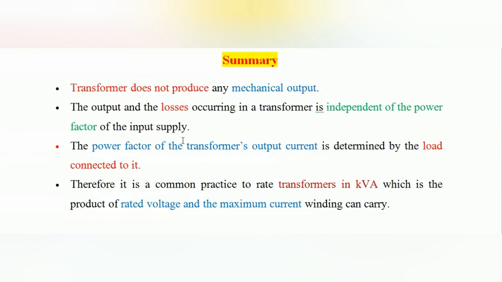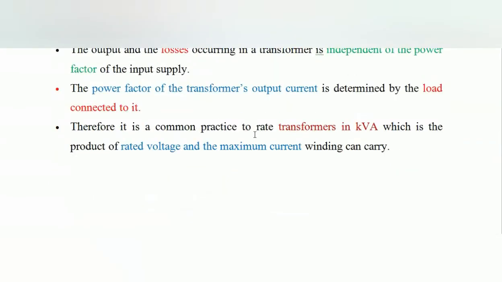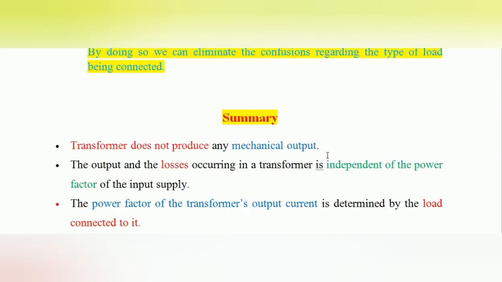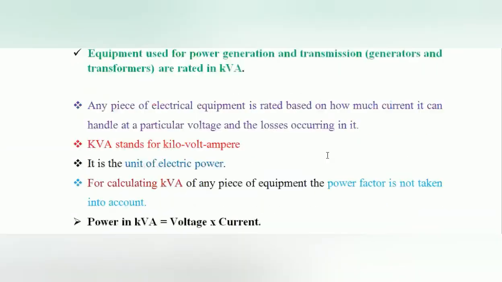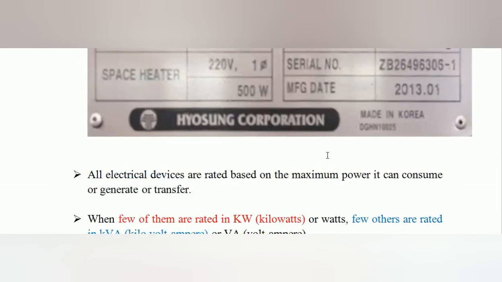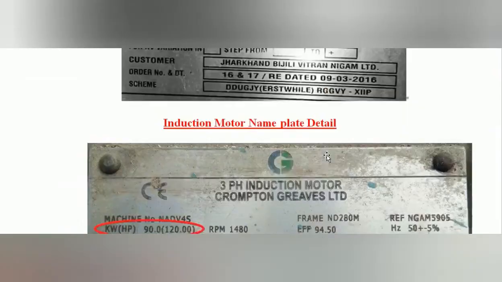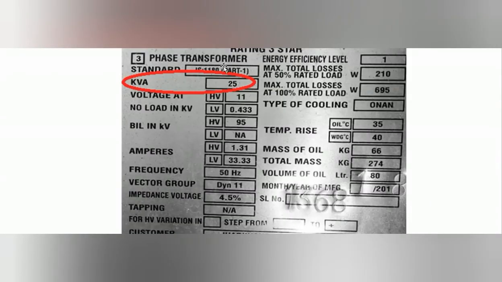And the power factor of the transformer output current is determined by the load connected. So the power factor on the output side is determined by the type of load connected to it. Therefore, it is common practice to rate the transformers in kVA, which is the product of rated voltage and the maximum current the winding can carry, that is, the secondary winding. So these are all some correct explanations about why the transformer is rated in terms of kVA, not kilowatt.